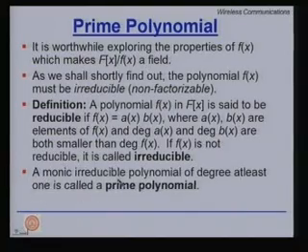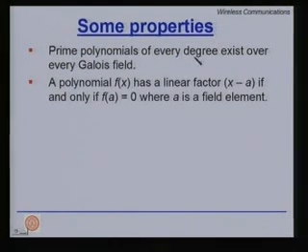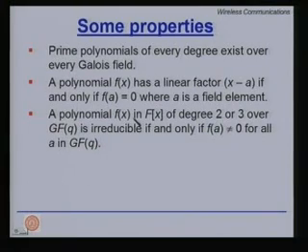A monic irreducible polynomial of degree at least 1 is called a prime polynomial. We will use this definition. Prime polynomials of every degree exist over every Galois field. A polynomial f(x) has a linear factor (x minus a) if and only if f(a) is 0, where a is a field element. A polynomial f(x) in F[x] of degree 2 or 3 over GF(q) is irreducible if and only if f(a) is not equal to 0 for all a in GF(q).